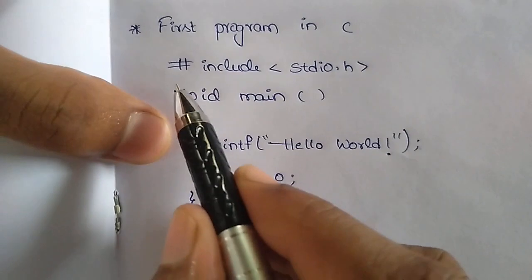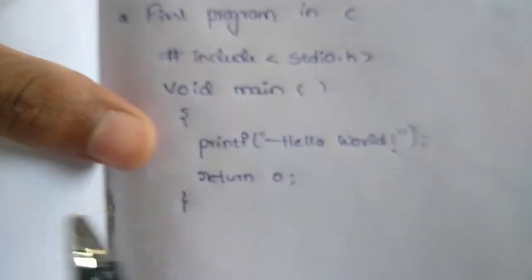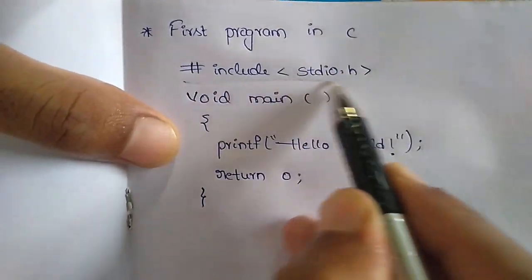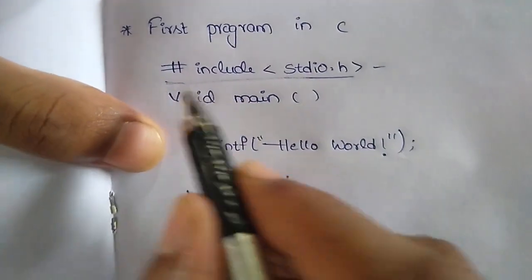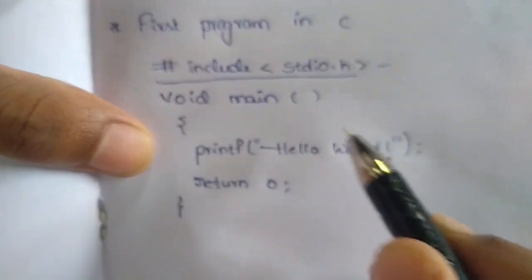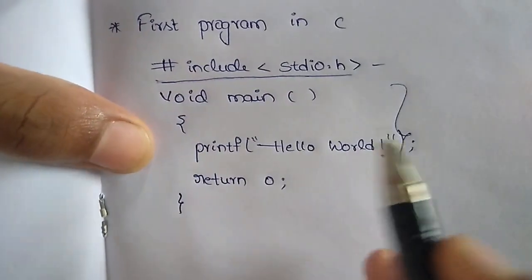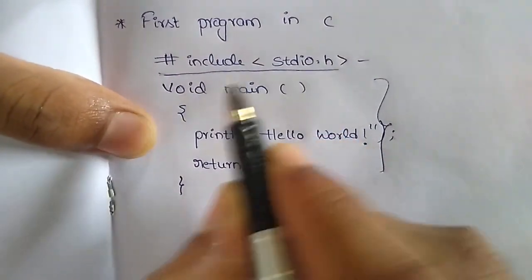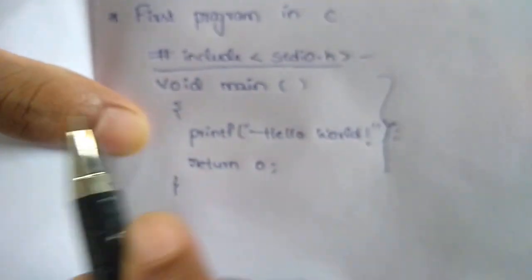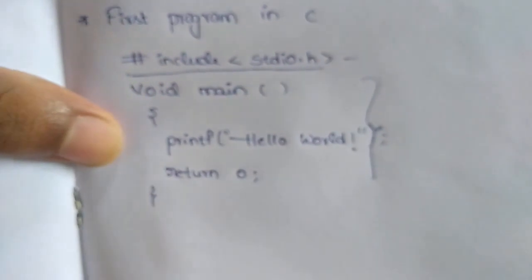First, #include <stdio.h>. This is the header file. Header file means it contains different files of C that we use in this program. We are going to use some files which are present in the stdio.h header file in this program.